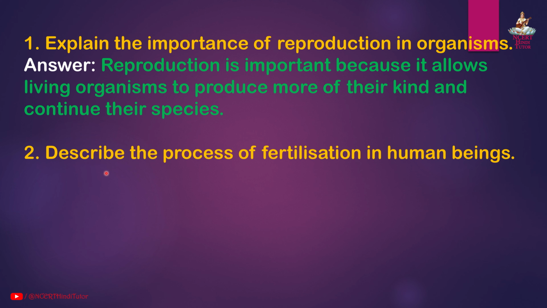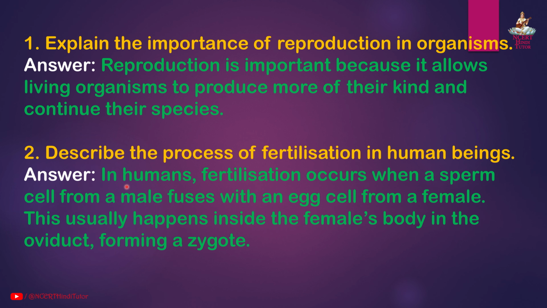Question 2. Describe the process of fertilization in human beings. Answer. In humans, fertilization occurs when a sperm cell from a male fuses with an egg cell from a female. This usually happens inside the female's body in the oviduct, forming a zygote.